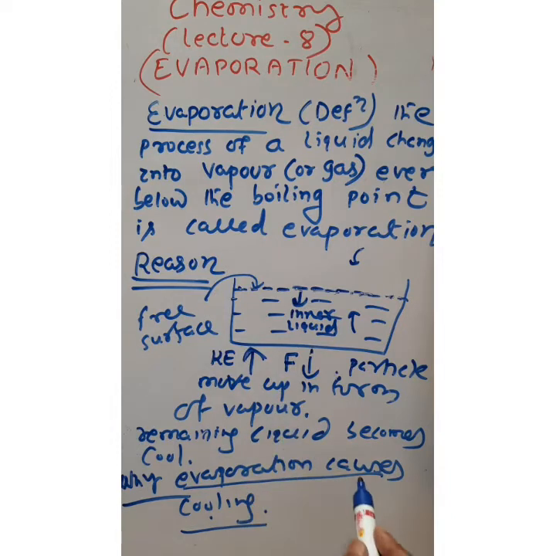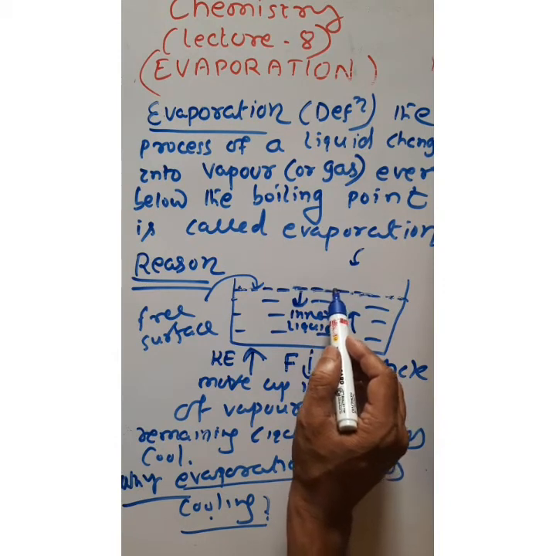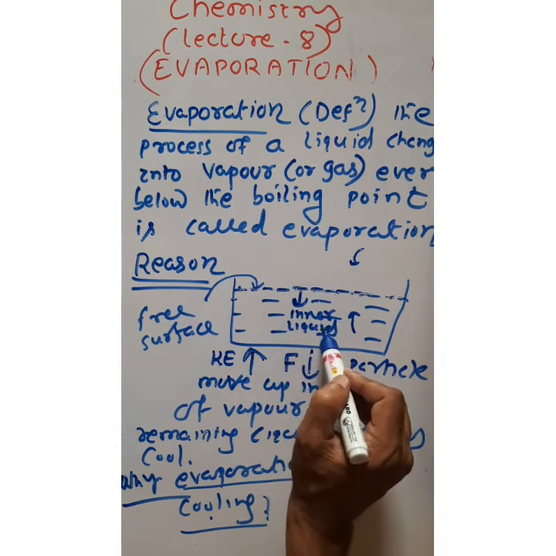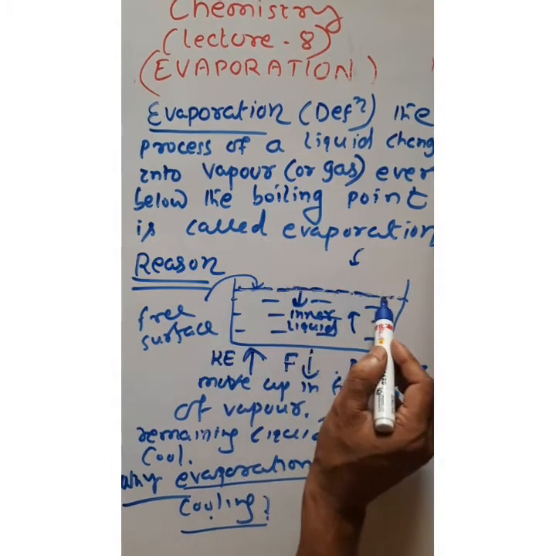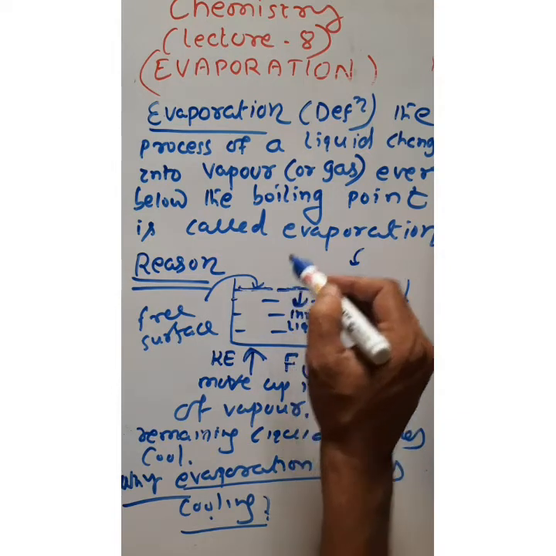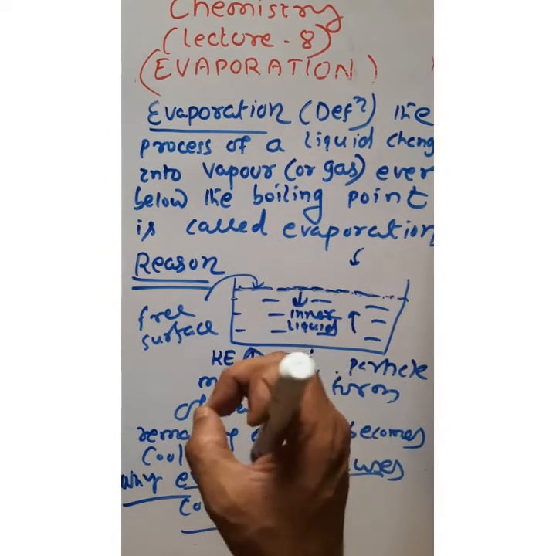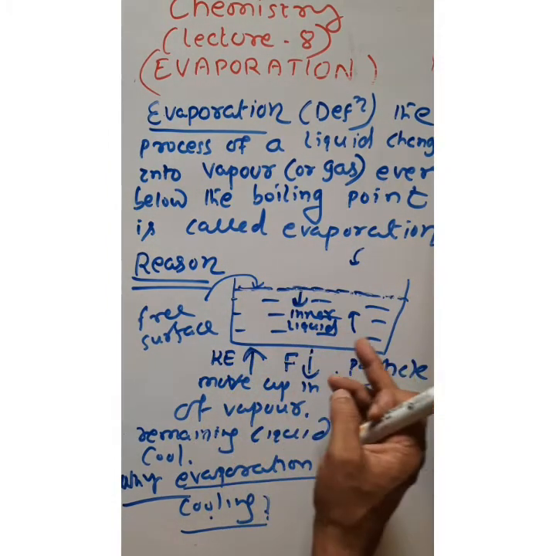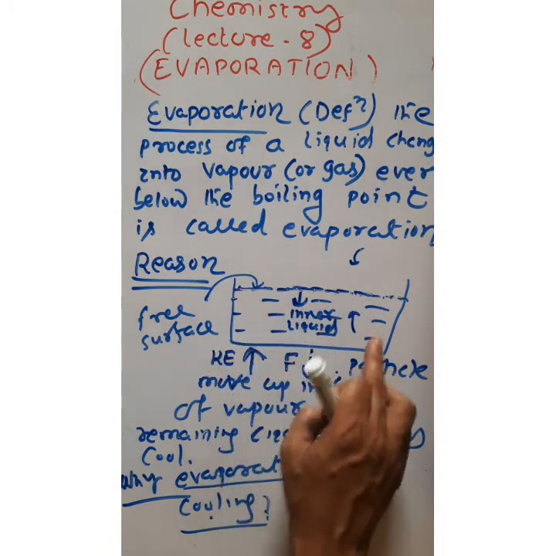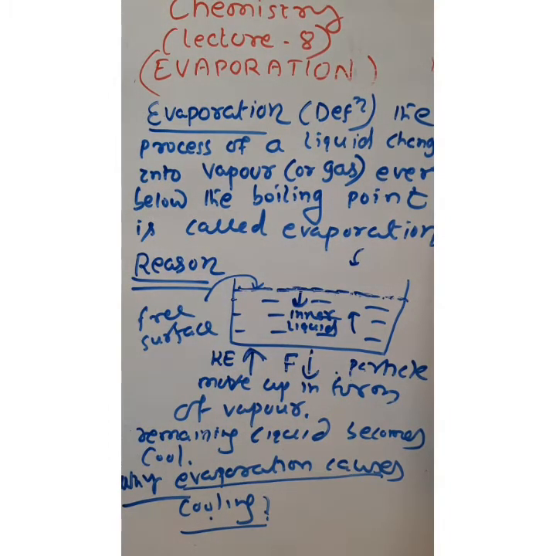Okay. So, evaporation causes cooling because the liquid surface particle gets sufficient latent heat from the inner part of the liquid, so that the surface particle breaks the bond with the inner liquid particles, converts to vapor and moves to the surrounding. Then the remaining liquid particles are short of energy, or you can say the heat energy contained within the inner part of the liquid will reduce, so its temperature will fall. This is the reason why evaporation causes cooling.